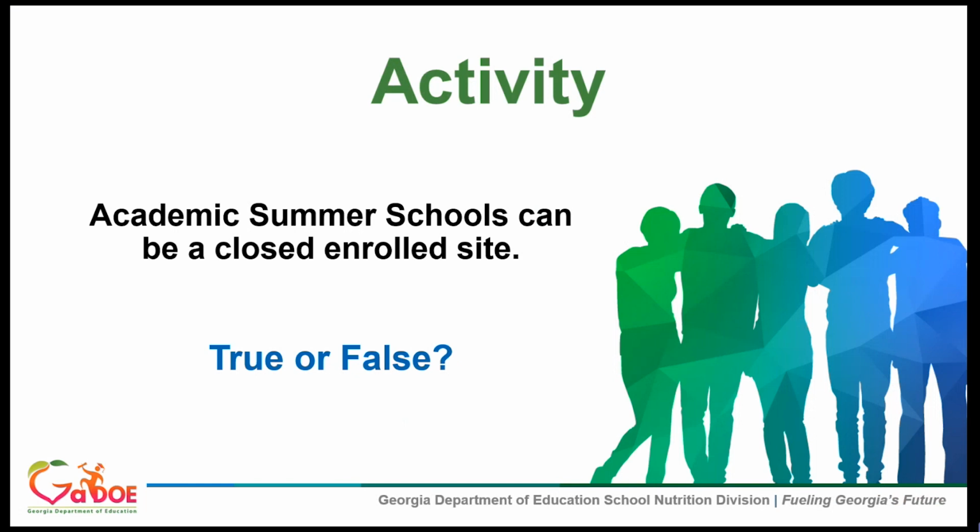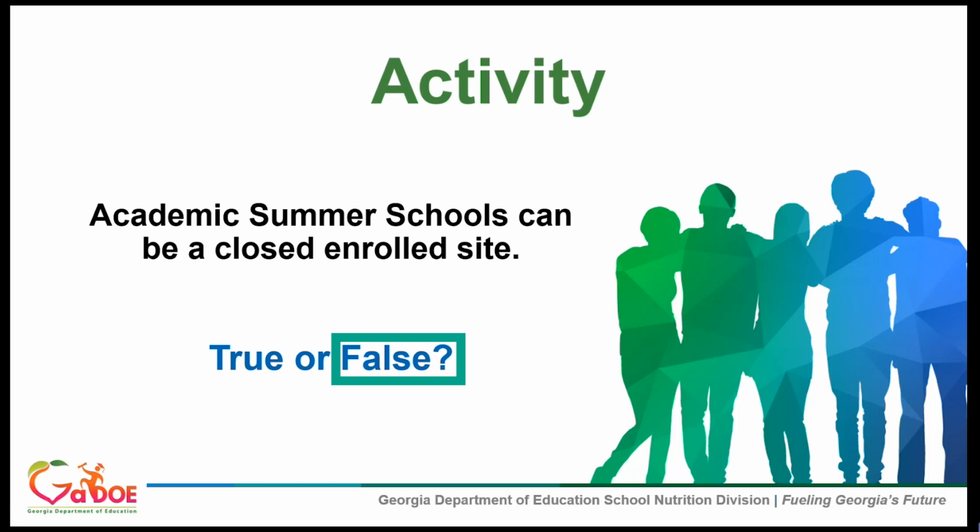All right, we have one quick activity before we pause for a question break, and you'll use your reaction buttons here as well, a thumbs up for true or a surprised face for false. An academic summer school can be a closed enrolled site. For the most part, I see lots of surprised faces, which is correct.